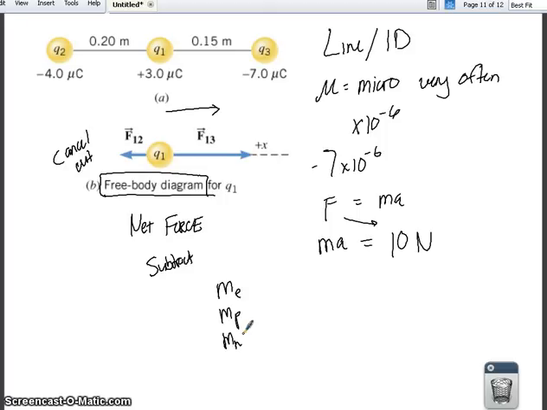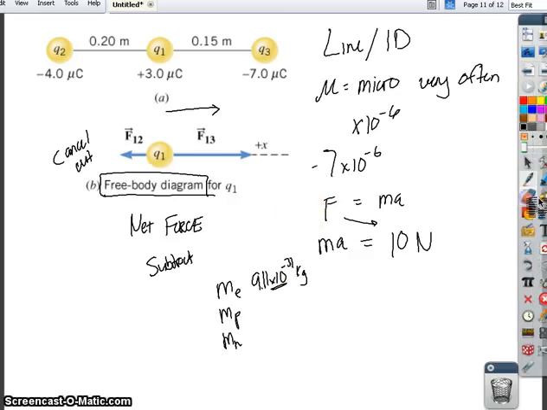And those you can find in any book. Like for example, the mass of an electron is 9.11 times 10 to the -31 kilograms. Okay, so you're going to be using a lot of scientific notation in these examples as well. So everything we did with forces and mechanics before, we can now apply to charges, which I know you're very excited about.